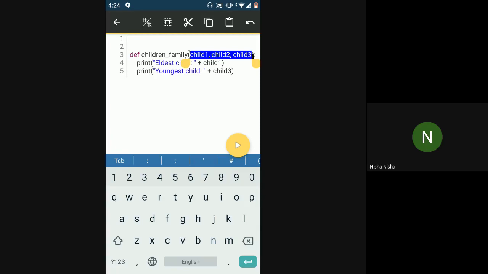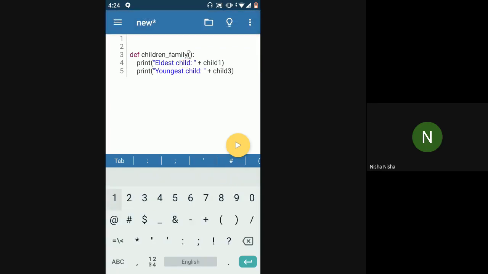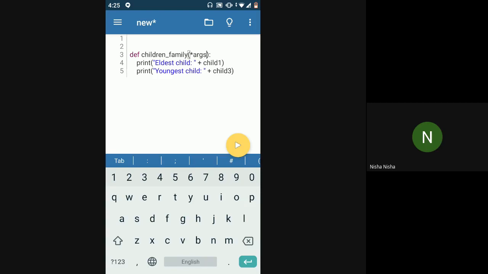So when you don't know what would be the number of parameters in any function, you can use a star args. Okay, star args. This star symbol means that you can have any number of parameters in the function. Any number of arguments can be passed. That is the args, right? We say args. You can ideally write anything here. You can say child also. That is fine. Children, child, whatever you want. This is just like a variable. But args is a convention. We always use args because it's a short form for arguments, right? So star arguments, which means any number of arguments can come.